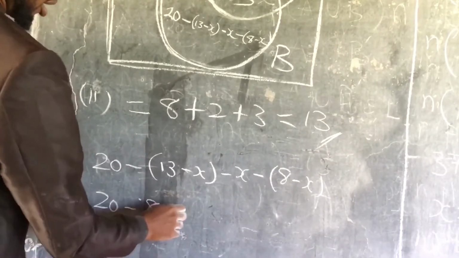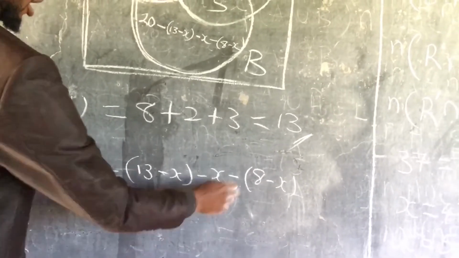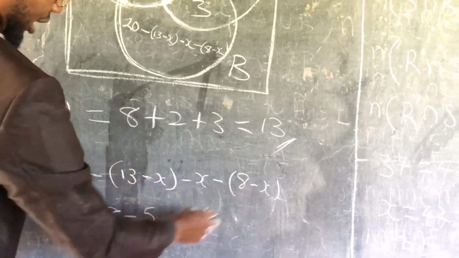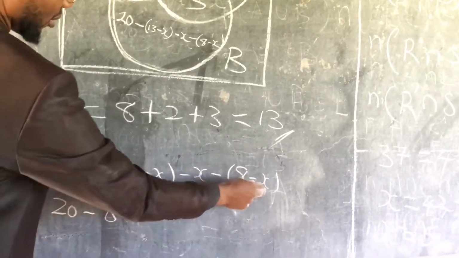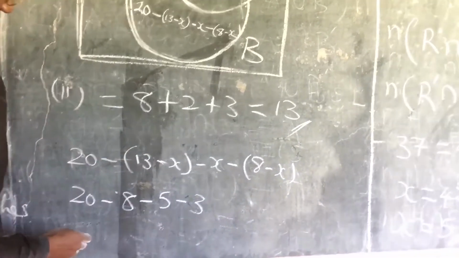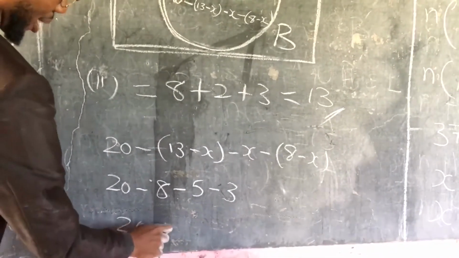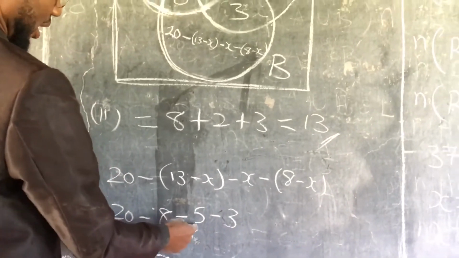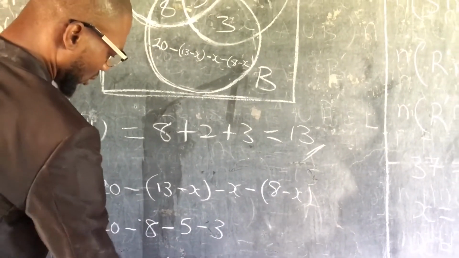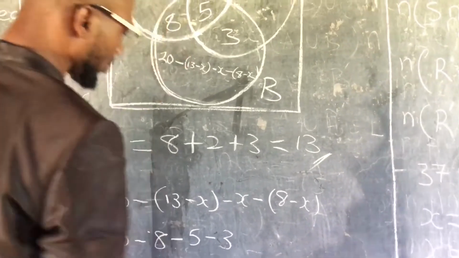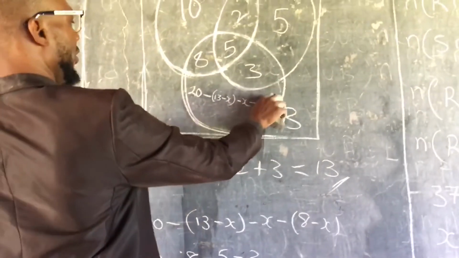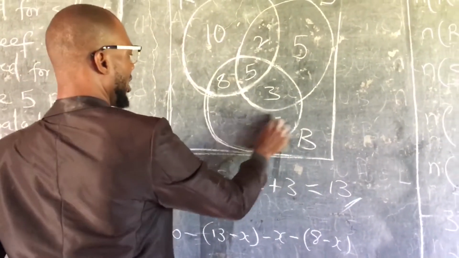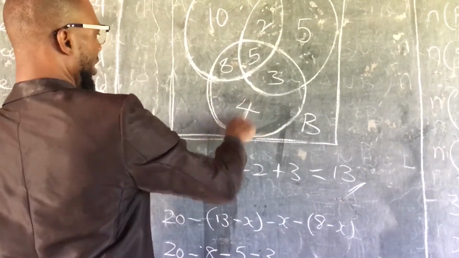And then this one now is 5, and then this one now is 3, abi? This one now is 3. So I get 20 minus this one and this one and this one, this and this one. And 8, 16. So now 4. So what is there here now is 4. Now 4 now in here.